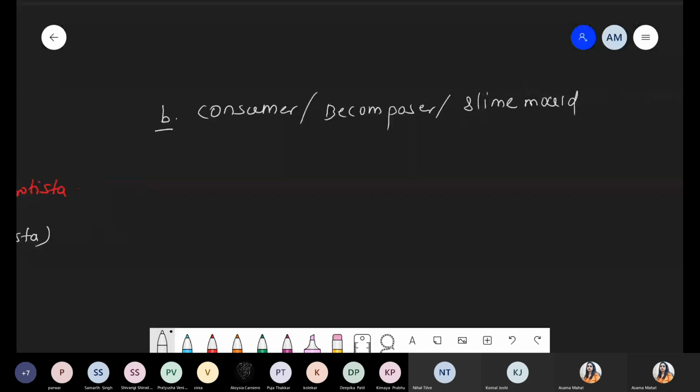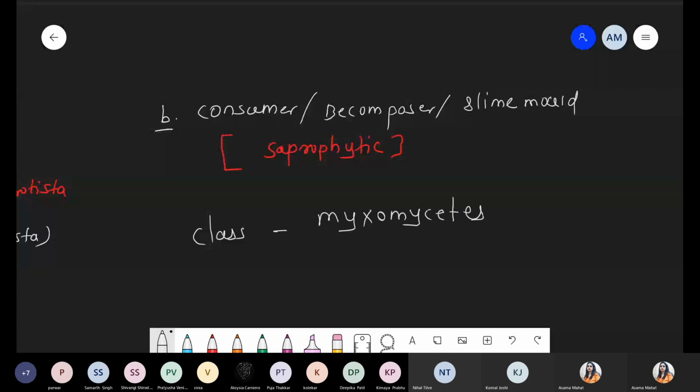Whenever we are talking about these decomposers, definitely we are talking about mode of nutrition. These all are saprophytic. Definitely, consumers or decomposers, these are saprophytic. Now I just want to introduce one thing, the class. Which class? Consumers, decomposers or slime molds belong to one class, that is Myxomycetes. Myxomycetes class.